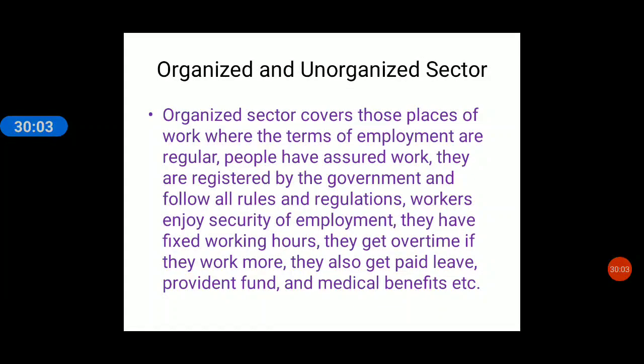They get overtime. Suppose your daddy is working in railway, or we are working in the school, or in any government office, or in banks, or any other places. We all are working in the organized sector. So the organized sector is that sector in which rules and laws made by the government are practiced.